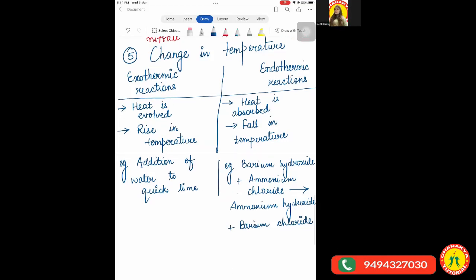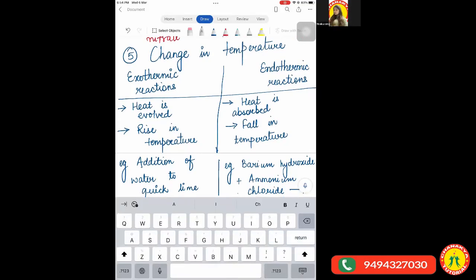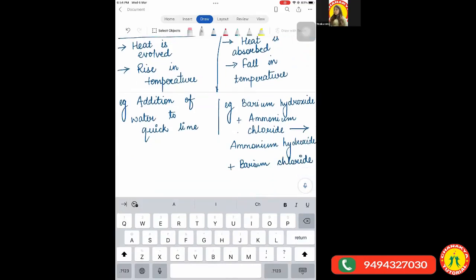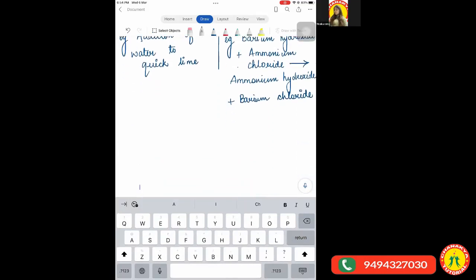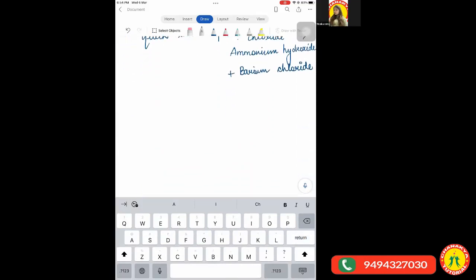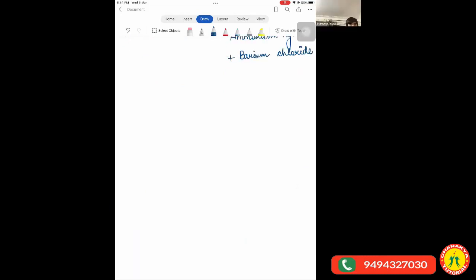And the very last characteristic which we are going to observe is change in odor. You know what is odor? Odor basically means smell.